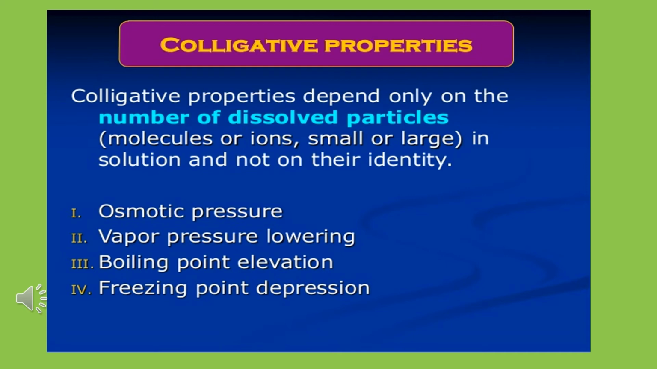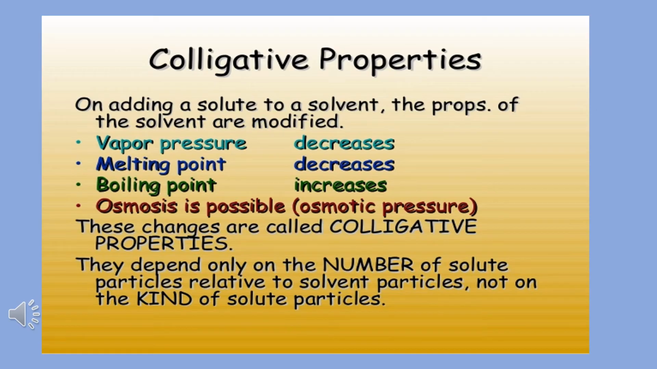So there are four important colligative properties of the solution. They are osmotic pressure, lowering of vapor pressure, boiling point elevation, and freezing point depression. These four are the important colligative properties of the solution. On adding a solute to the solvent, the properties of the solvent are modified. That is, vapor pressure decreases, melting point decreases, boiling point increases, and osmosis is possible. These changes are nothing but the colligative properties of the solution.